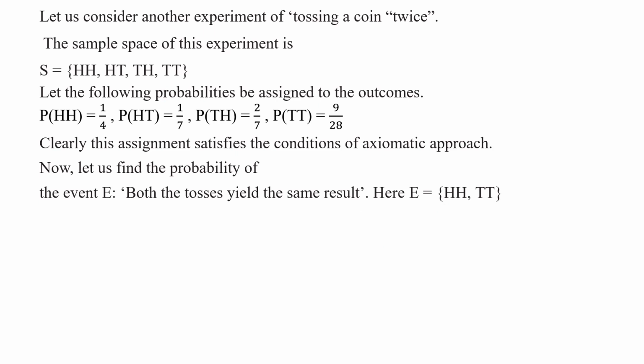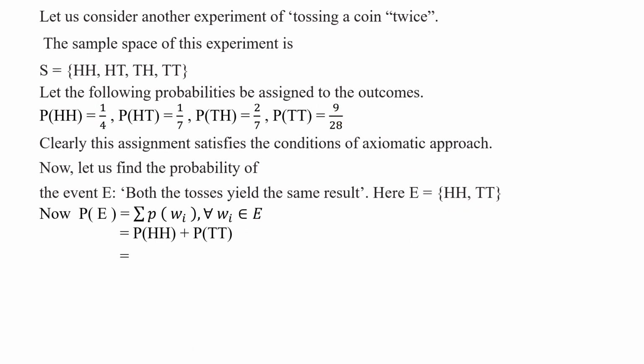Now let us find the probability of event E. P of E is equal to sigma P of omega i, for all omega i belonging to E. That is equal to P of HH plus P of TT. The outcomes favorable to event E are HH and TT. P of HH is 1 by 4 and P of TT is 9 by 28.